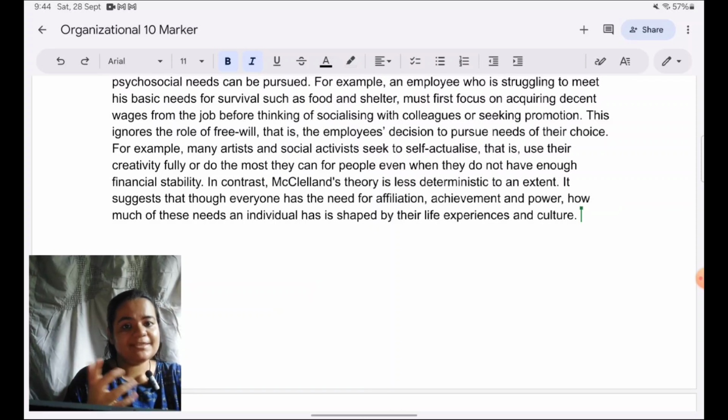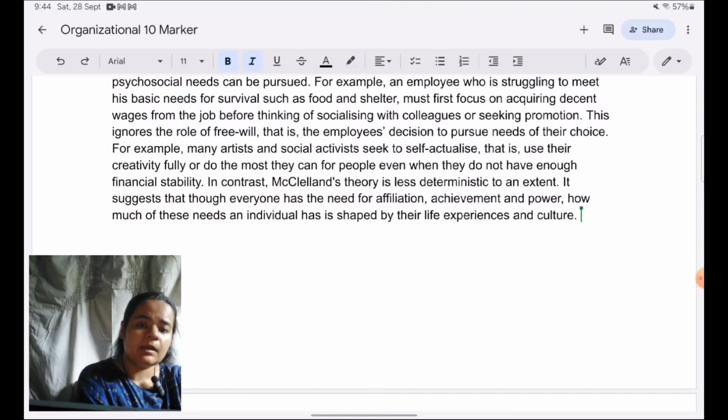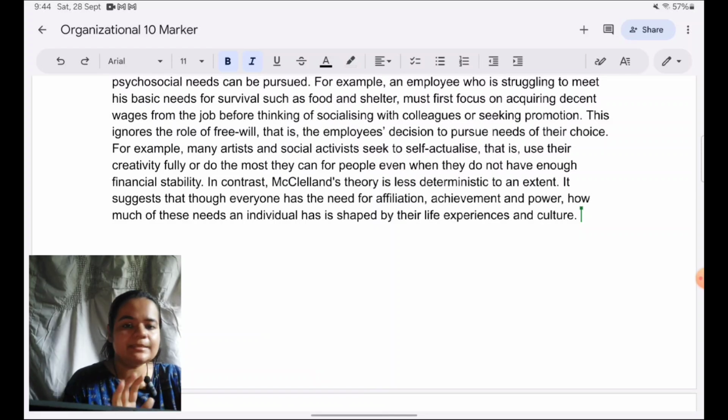Okay, so this is to the extent it is deterministic. Like I'm saying, it's not fully free will, it's less deterministic, because culture and experiences are shaping or determining what needs they have. So to that extent, it's deterministic. But what is free will? What is supporting free will in this theory?